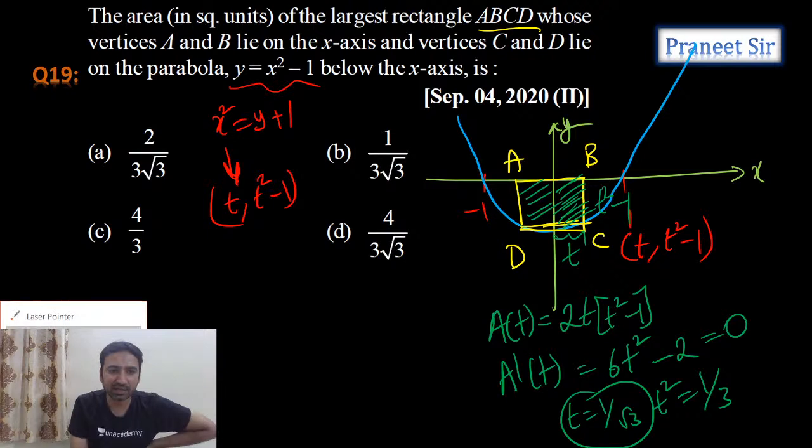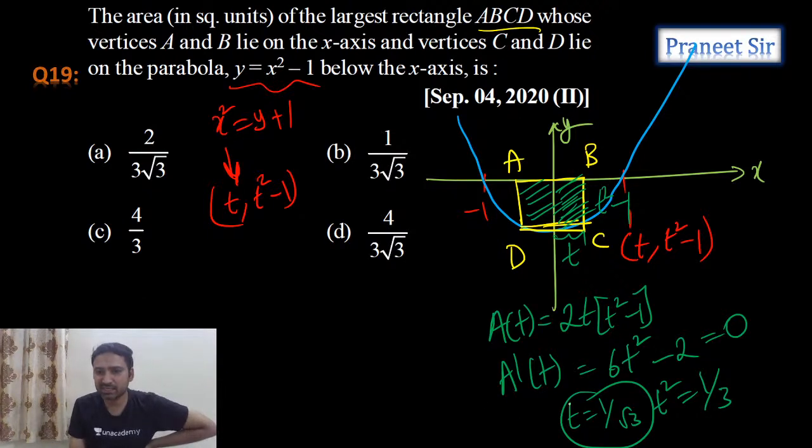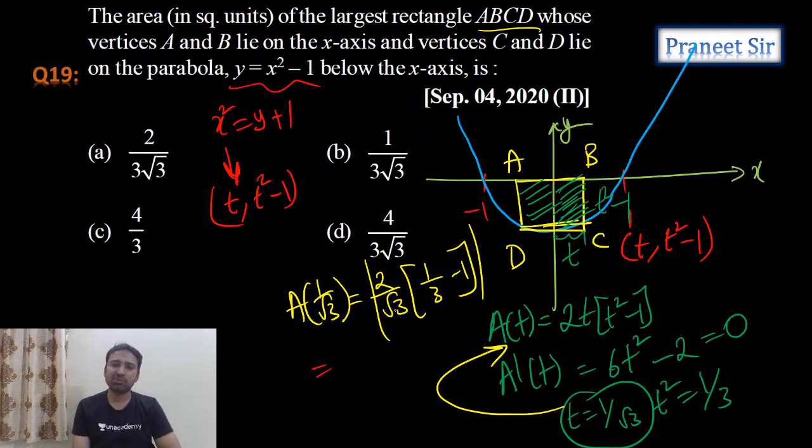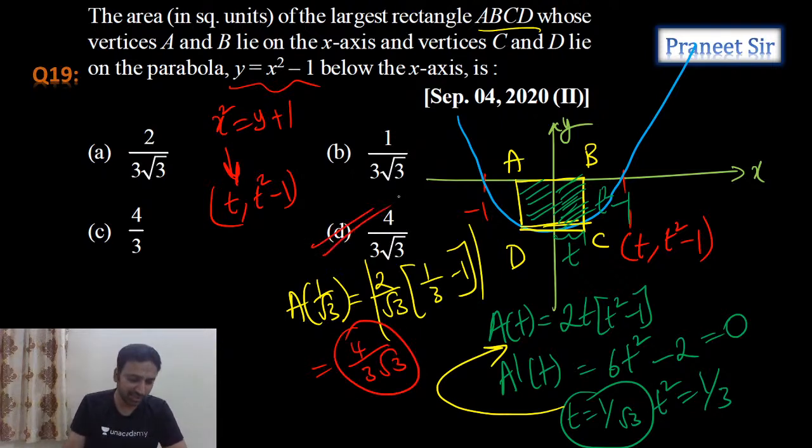So we need to calculate the required area. For that I can substitute t equals 1 by root 3 here. So A of 1 by root 3 equals 2 by root 3 into 1 by 3 minus 1. As it is the area, we need to take the modulus of this. If I take the modulus of this, how much do we get? This is 2 by 3. So 2 by 3 into 2 by root 3 is 4 by 3 root 3. So where are we getting 4 by 3 root 3? Isn't it the fourth option?